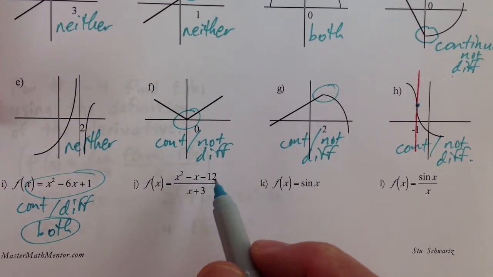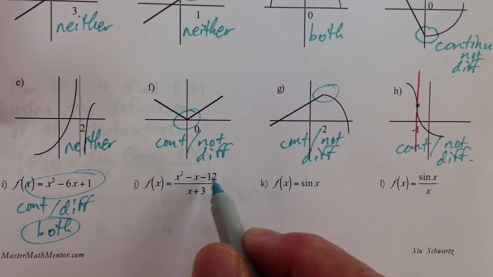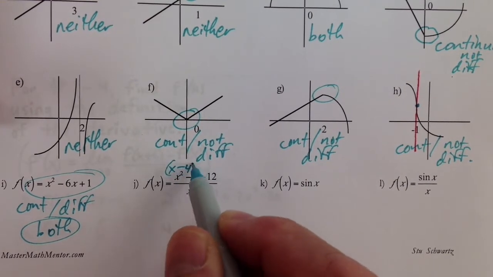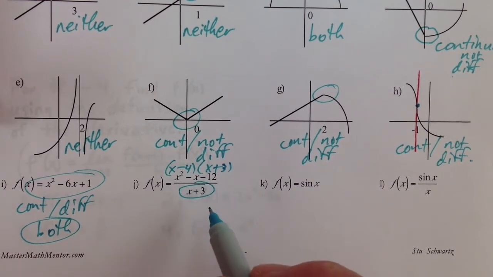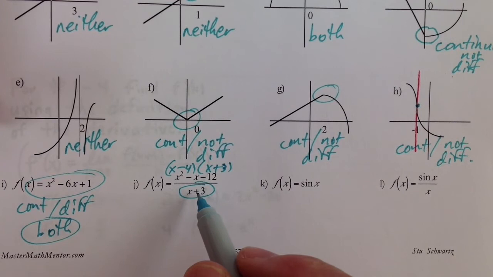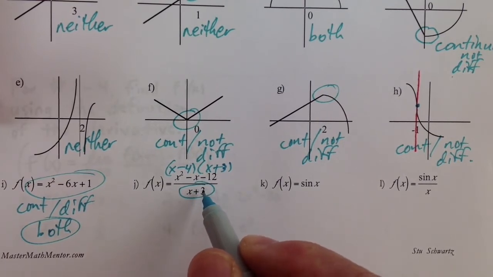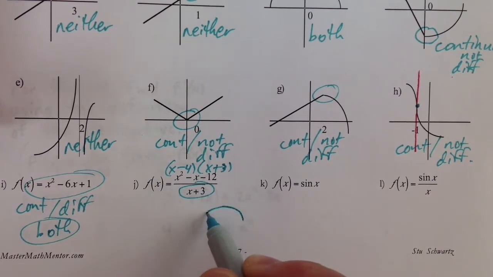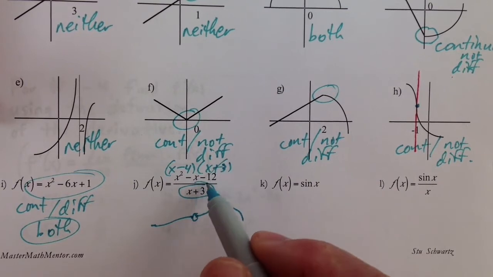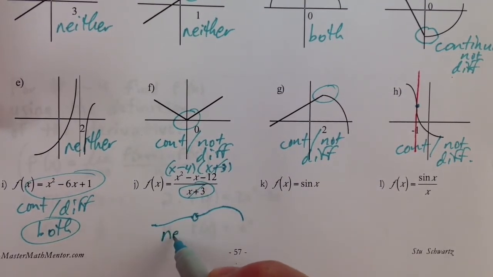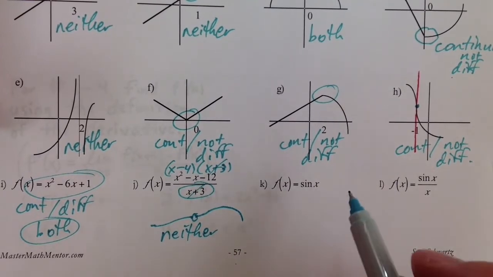Okay. Over here, we know we can factor the numerator: x minus 4 times x plus 3. Your knowledge of discontinuities would allow you to see that here we have a discontinuity at x equals negative 3. So that means not continuous. And if it's not continuous, then it can't possibly be differentiable. Because if you don't have a continuous track, then the train's going to run off that track. Okay, so anyway, we have a hole in the graph because we know we can cancel the factor, and therefore it would be neither continuous nor differentiable.